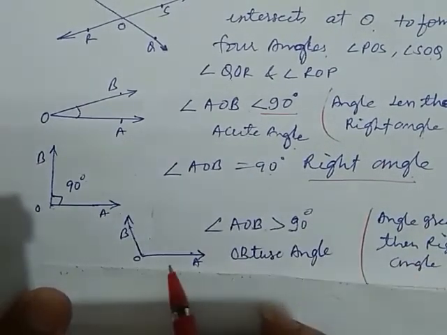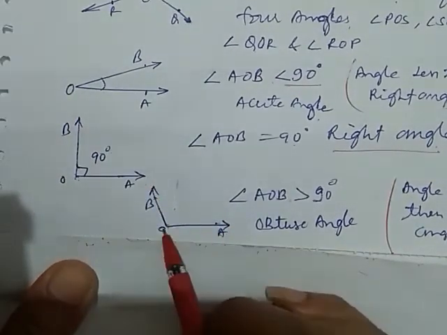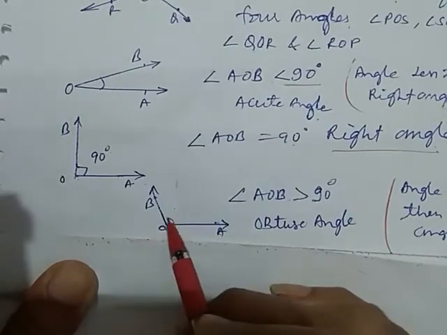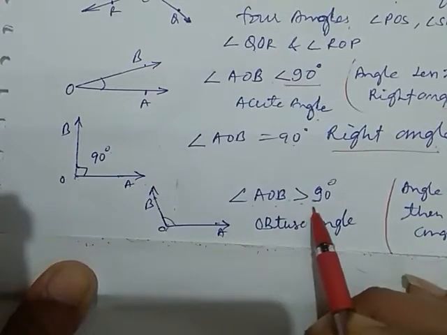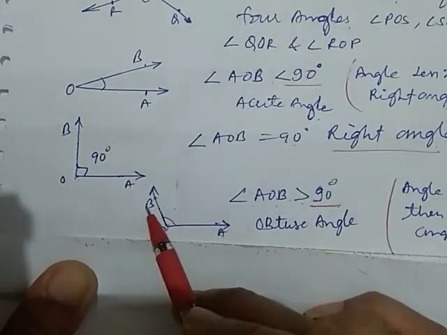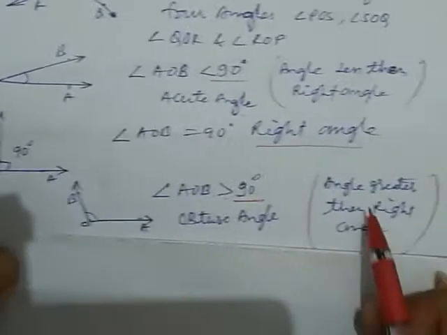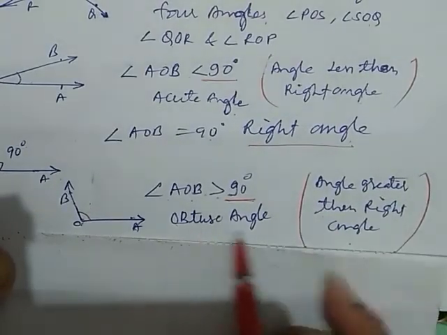Now we take one more type of angle. Here OA and OB are two rays, they are meeting at O. Now they form an angle having a measure greater than 90 degrees. Here the angle is greater than 90 degrees. So this angle is called an obtuse angle. Angles greater than a right angle are known as obtuse angles.